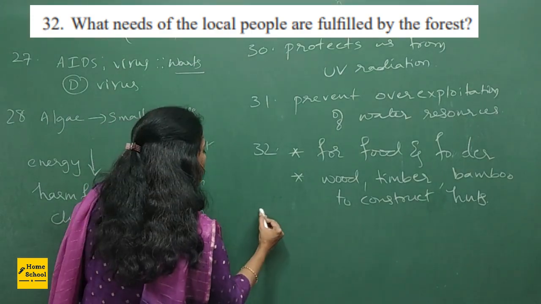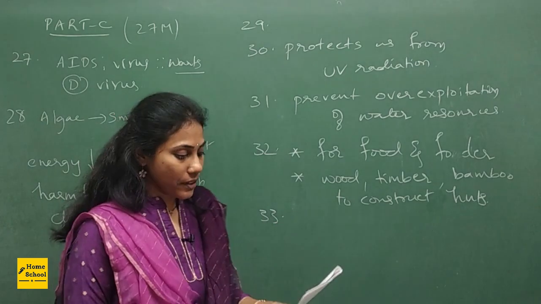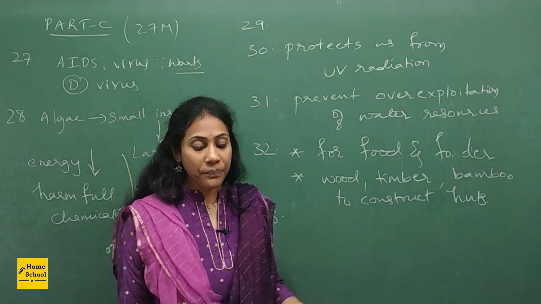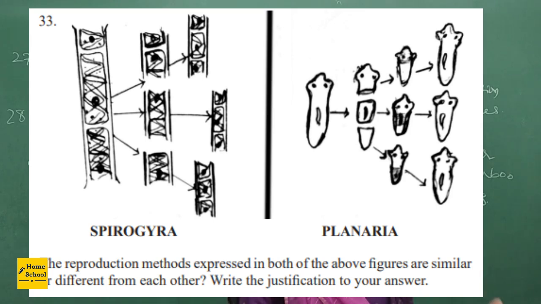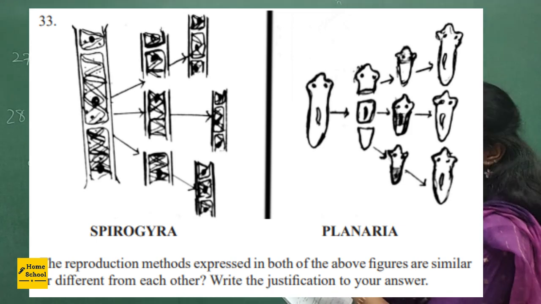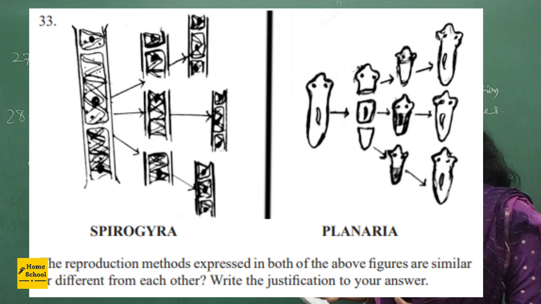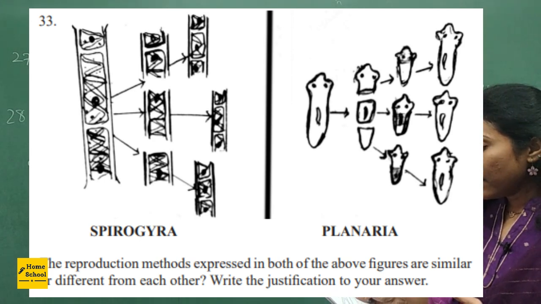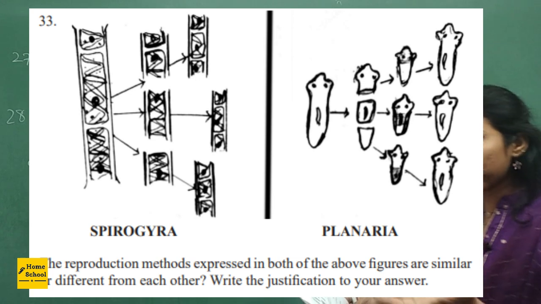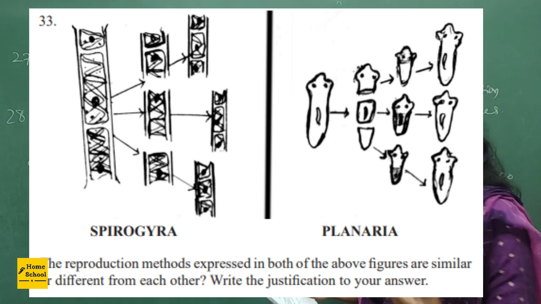Okay. Next, question number 33. So 2 diagrams they have given. Okay, you can see the question on the board. There are 2 diagrams. Reproduction in Spirogyra they have shown, and the reproduction in Planaria they have shown. And they are asking which methods are they? Are they different from one another, and which methods are they?